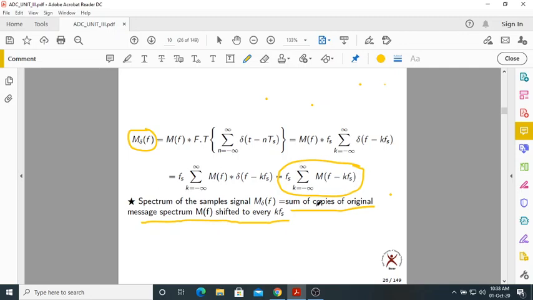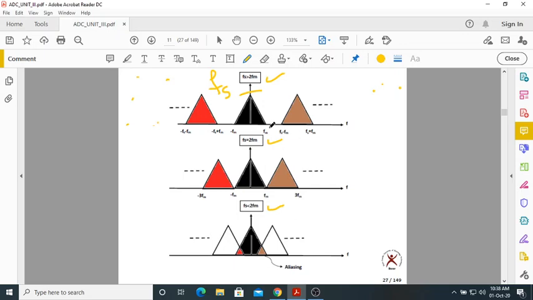The spectrum contains only copies of the original spectrum, just shifted versions, nothing more than that. I will explain all these conditions later.